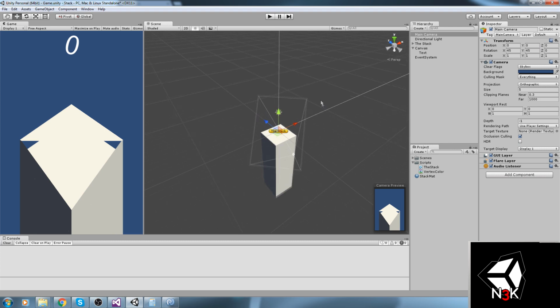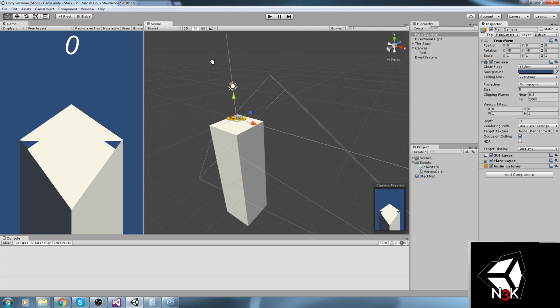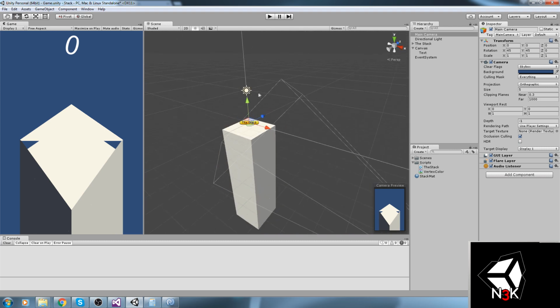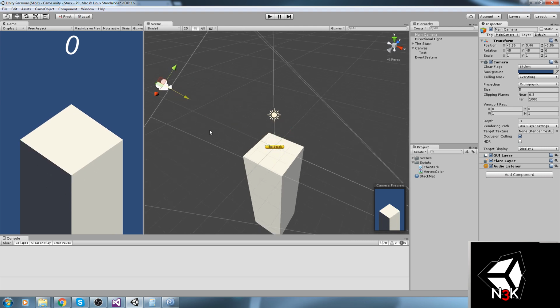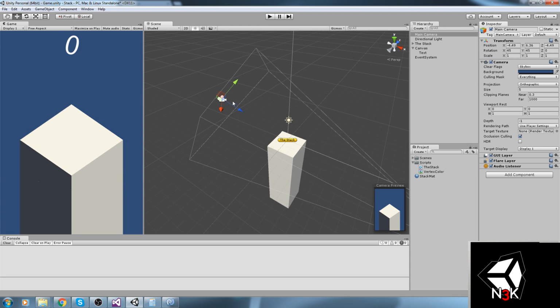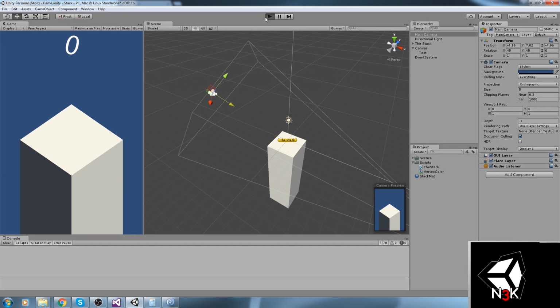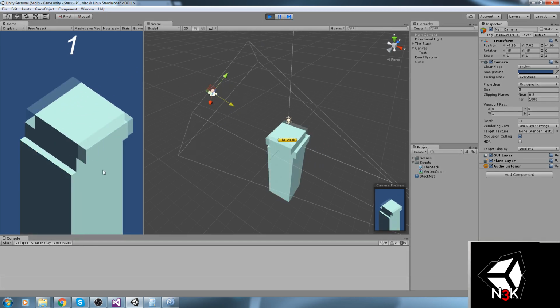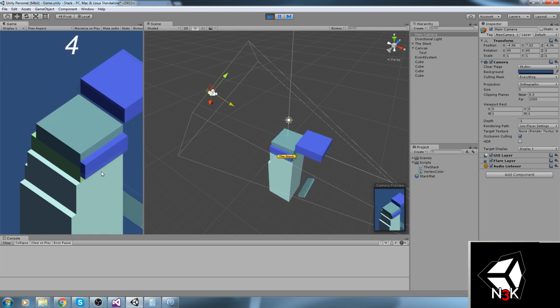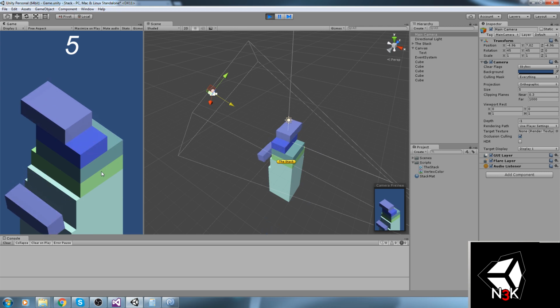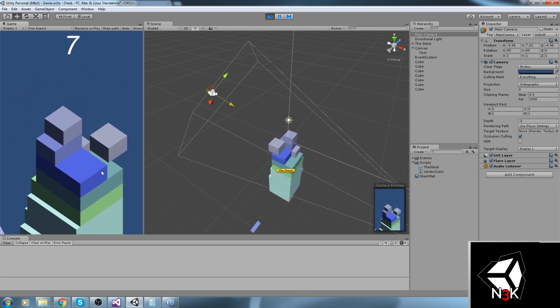So I've pretty much just reset my whole thing, my camera, to the original position. Now I'm going to use the local moving, so it goes like that. And is that nice enough? Is that going to work? I believe this is going to work, yes.